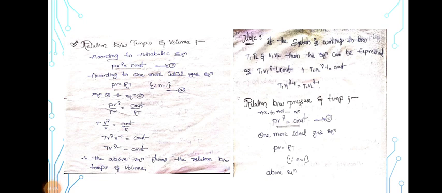So I will again explain to you the relation between pressure and temperature. According to the adiabatic expression, PV to the power of gamma is equal to constant.